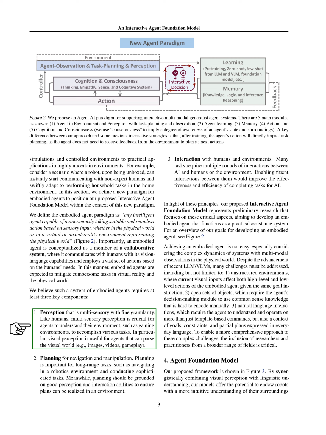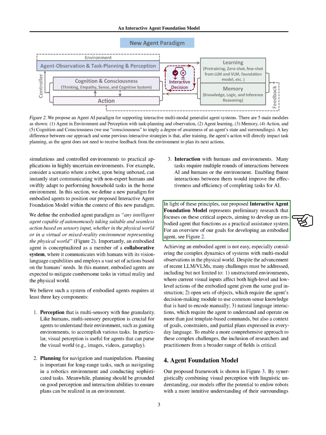For these agents to work effectively, we believe they need three main things: the ability to perceive their surroundings in detail through multiple senses, much like humans do; the ability to plan, especially for tasks that require moving around or manipulating objects, which relies on good perception and interaction skills; and the ability to interact smoothly with both humans and their environment, making tasks more efficient and effective. Our interactive agent foundation model is an early step towards creating such agents. It focuses on these essential aspects, aiming to build a practical helper system.